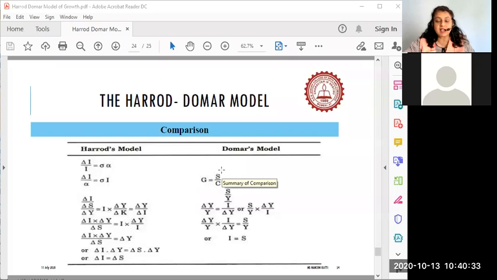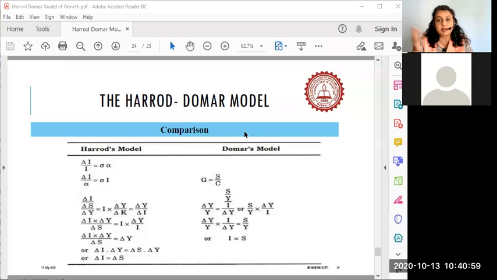So that is as far as the final part of the Harrod-Domar model is concerned. They all talk about capital accumulation. Just to recollect everything, they talk about savings, investments, capital accumulation, output capital ratio, aggregate demand, consumption, and income.